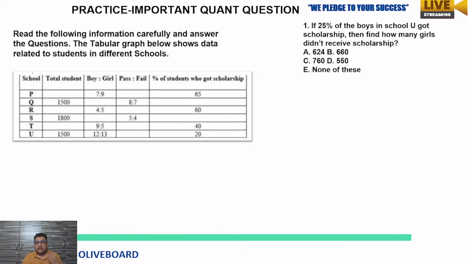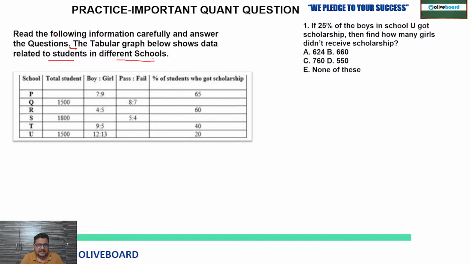Let's move on to our first question of today. This is the first question based on Data Interpretation. Here, missing data DI is given. There is a table where some data is given and some is missing, as you can see. Read the following information carefully and answer the question. The tabular graph below shows the data related to students in different schools. I am giving you 2 minutes to understand it first, at your own pace. Just try to read the data and tell me the answer of the first question. Within 2 minutes you have to answer, because this is not rocket science. You just have to understand what is given and then go through the first question based on this data.